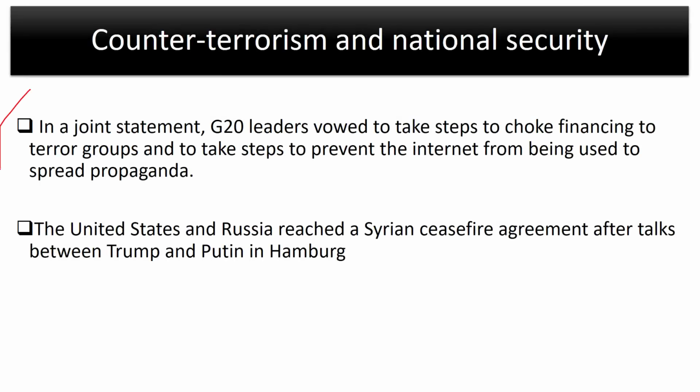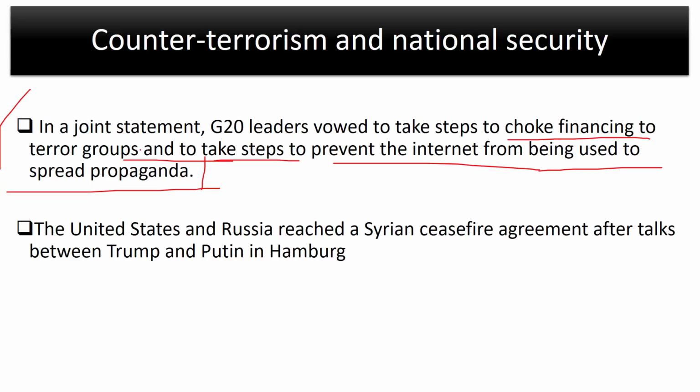Other than that, in a joint statement, G20 leaders voted to take steps to choke financing to terror groups, and to also take steps to prevent the internet from being used to spread propaganda. Now, we are talking about hate propaganda against Western nations and its allies, of course. Now, we need to understand that these steps to prevent the internet from being used to spread propaganda will eventually lead to mass surveillance of people.